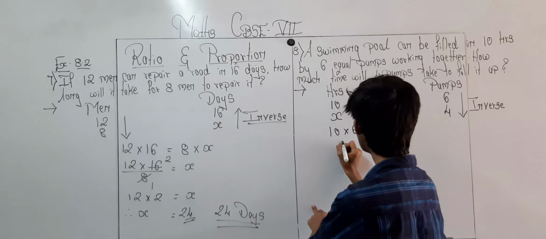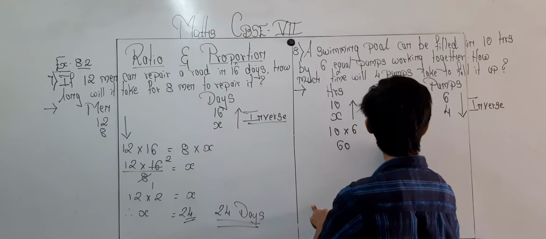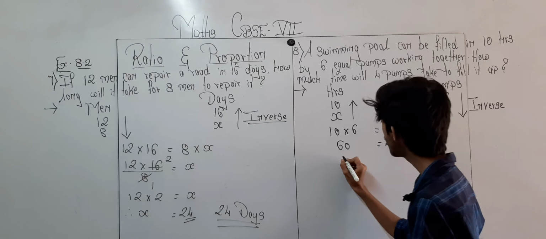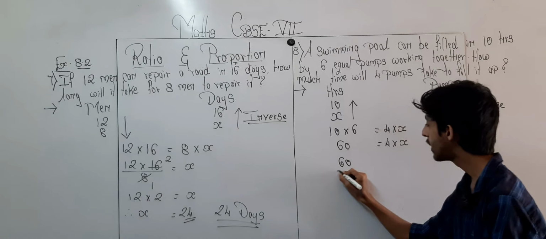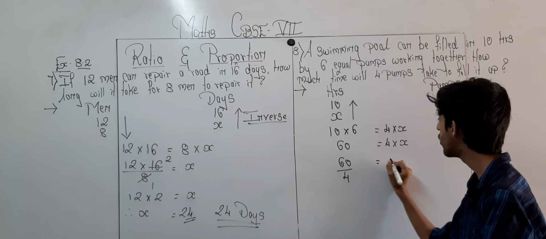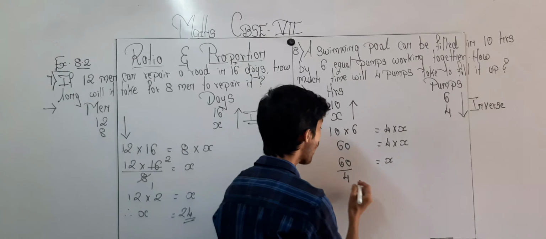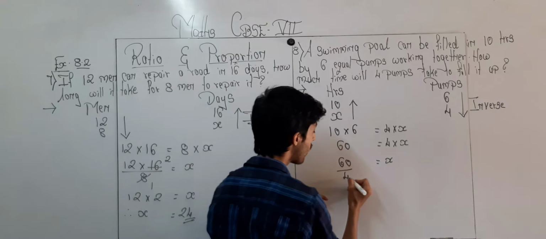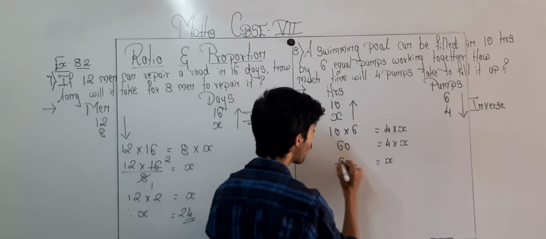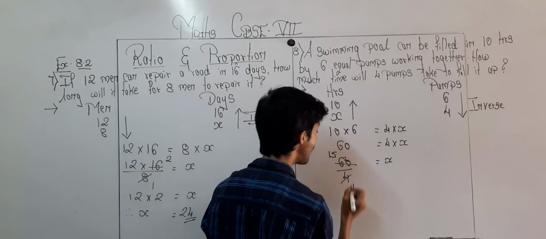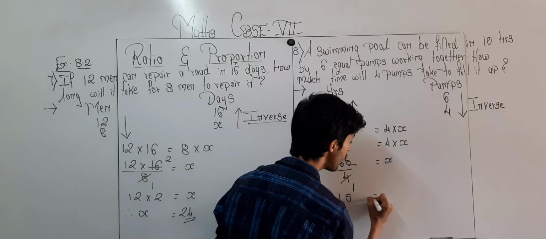So over here 60 is equal to 4 multiplied by x. So 4 is multiplied, I am taking it over here, it will get divided. So 60 divided by 4 is equal to x. So now over here 4 ones are 4, 4 ones are 4, and over here 2 is remaining, and 4 fives are 20. So over here 15 is equal to x.